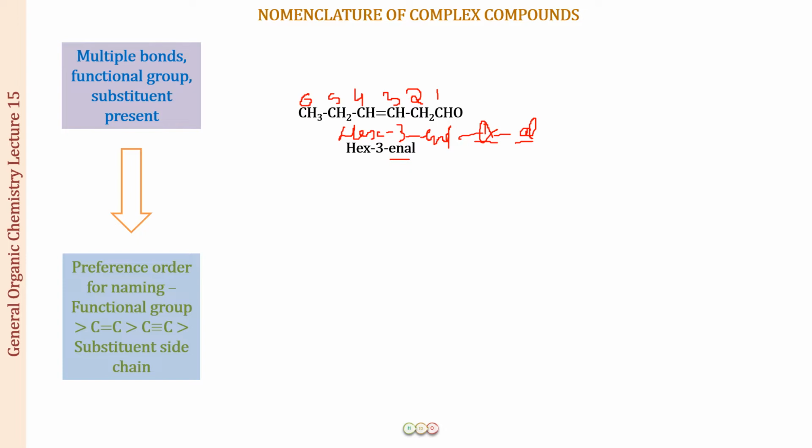Fine. So let me clear this out. I hope you are getting that first of all you have to identify the compound. That is the most important thing: what all things are present in the compound. Then you have to identify the functional group which is present. Then you have to look for the double bonds and the triple bonds. Then you have to look for the substituents, and then you name the compound.